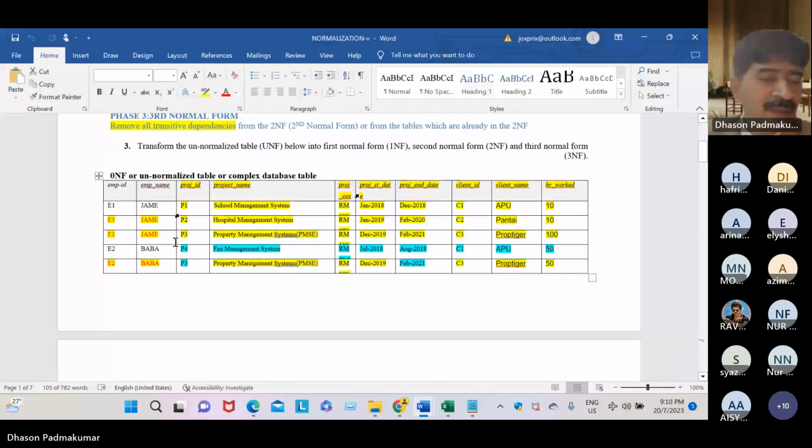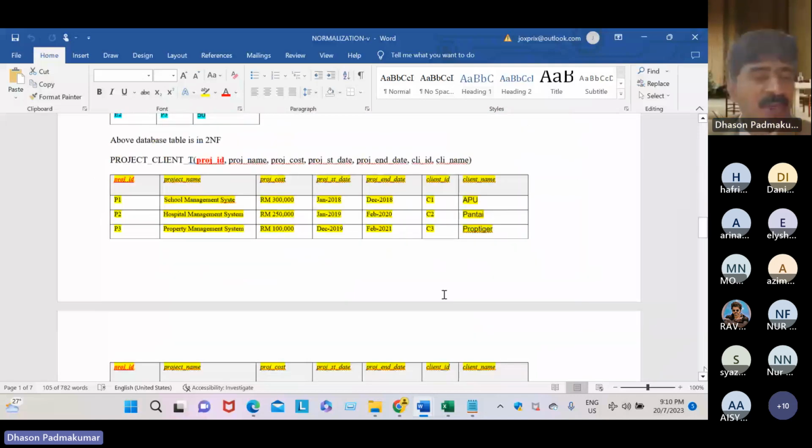Normalization means transforming this complex table into smaller tables. So you must know the difference. Normalization means one will become multiple tables. Denormalization means multiple tables will become one table.